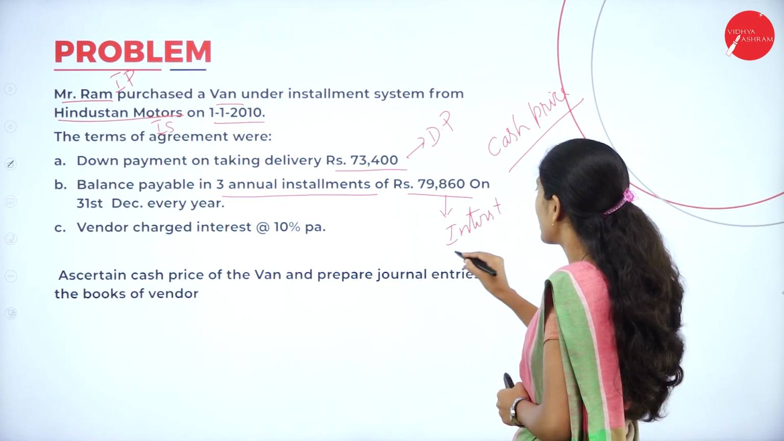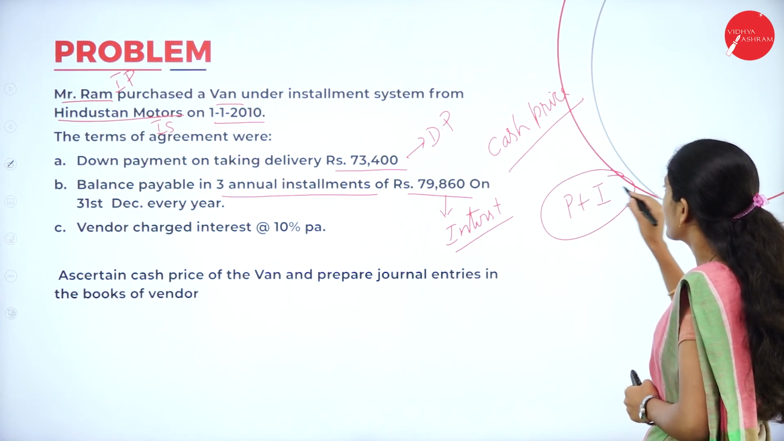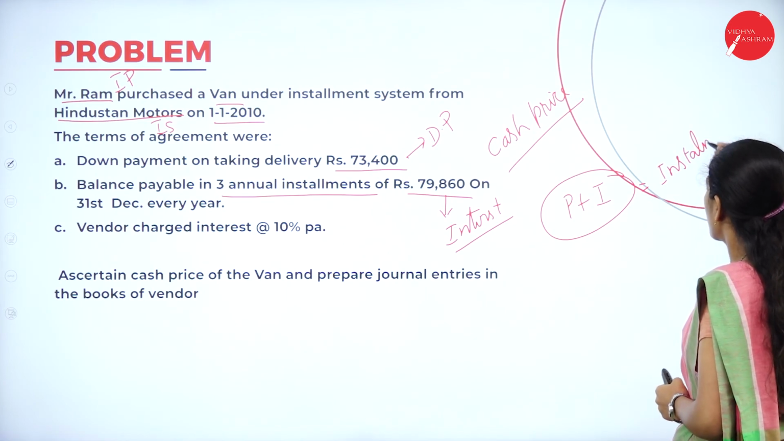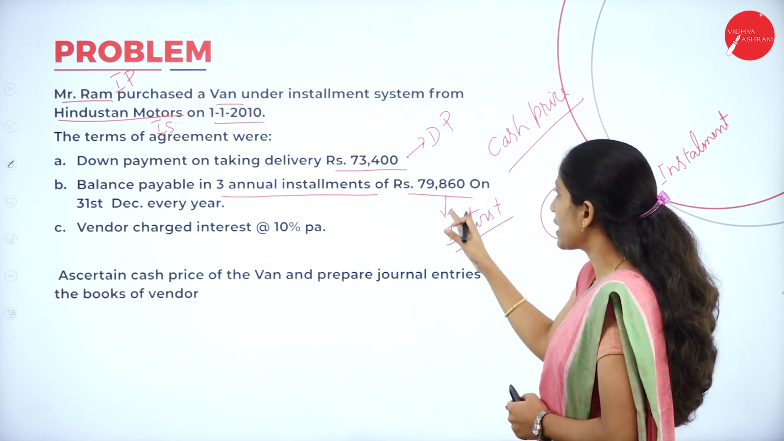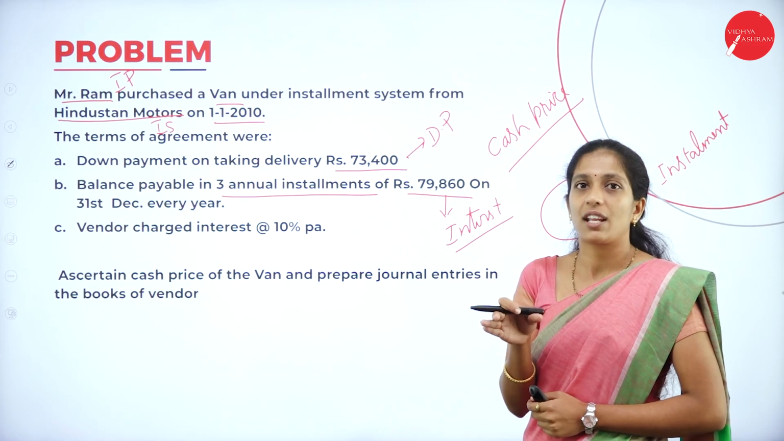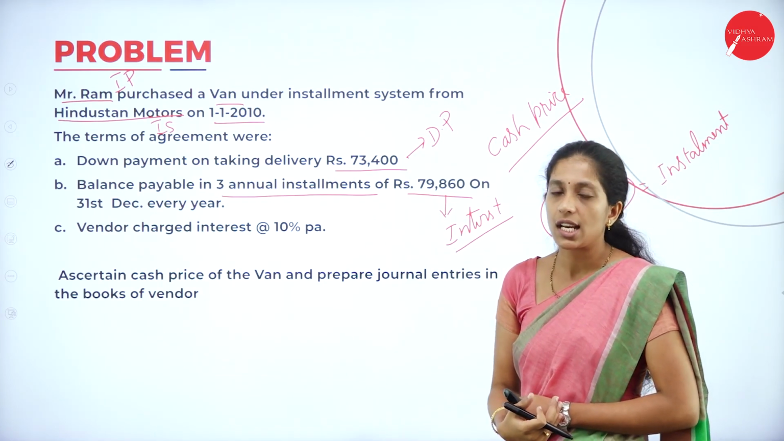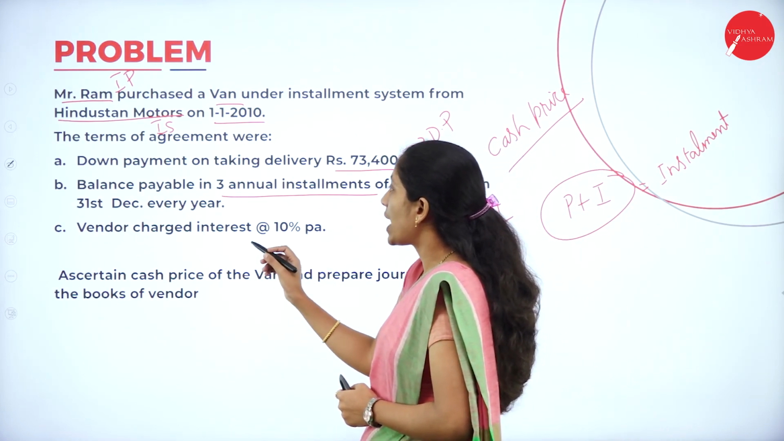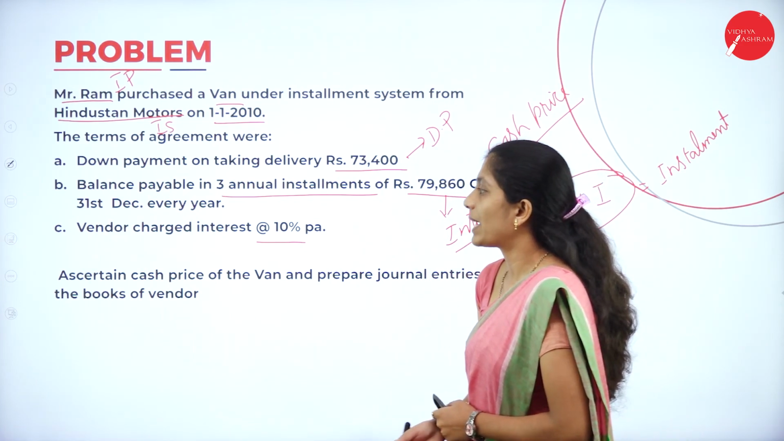So installment is nothing but principal plus interest, right? So installment is equal to principal plus interest. It is inclusive of interest, that is 79,860. That is the installment amount they have given. It is inclusive of interest, payable on 31st December every year. That is, at the end of every year they make the installment. The vendor charges interest at 10% per annum. So the rate of interest is 10% per annum.